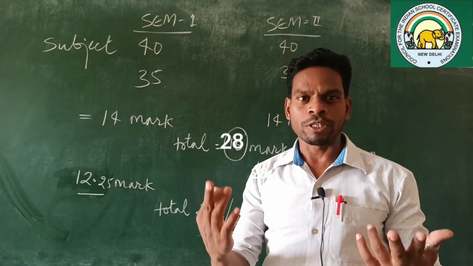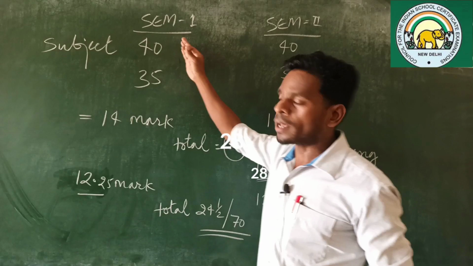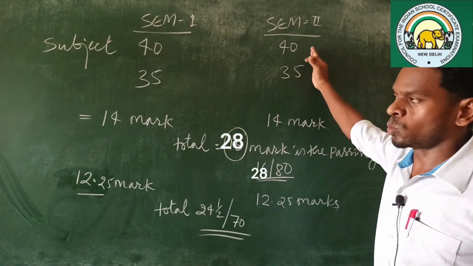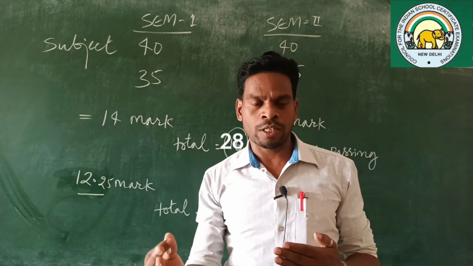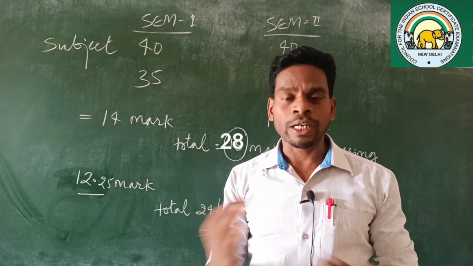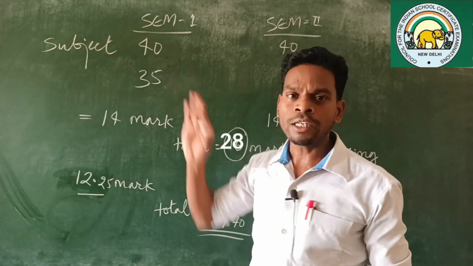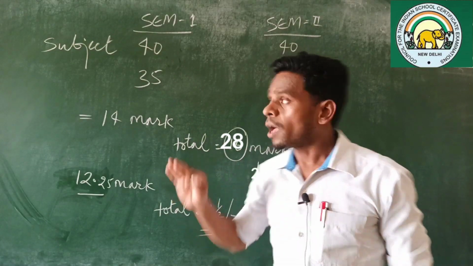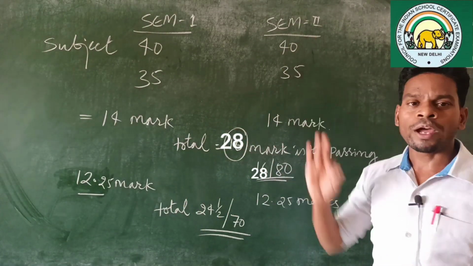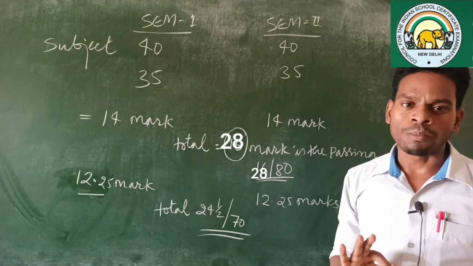So you had two semesters, semester 1 and semester 2, and for subjects other than science you had 40 marks in the first semester and 40 marks in the second semester.